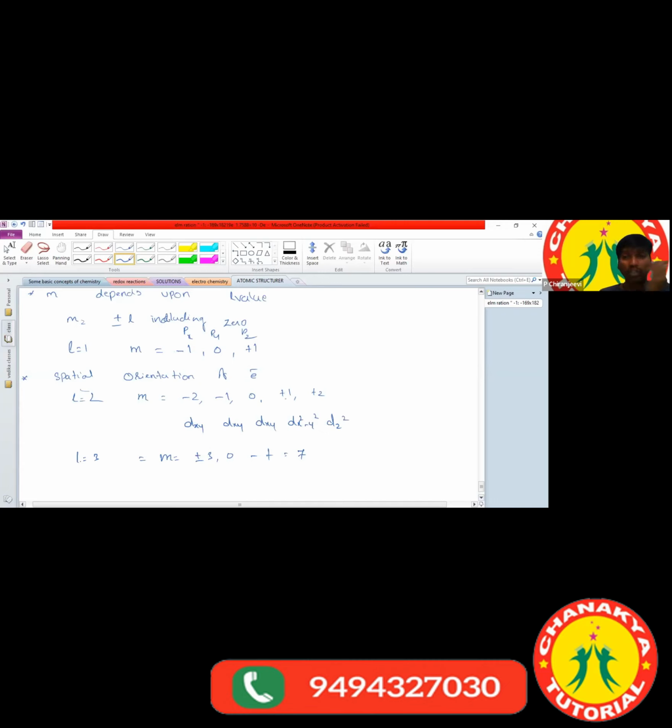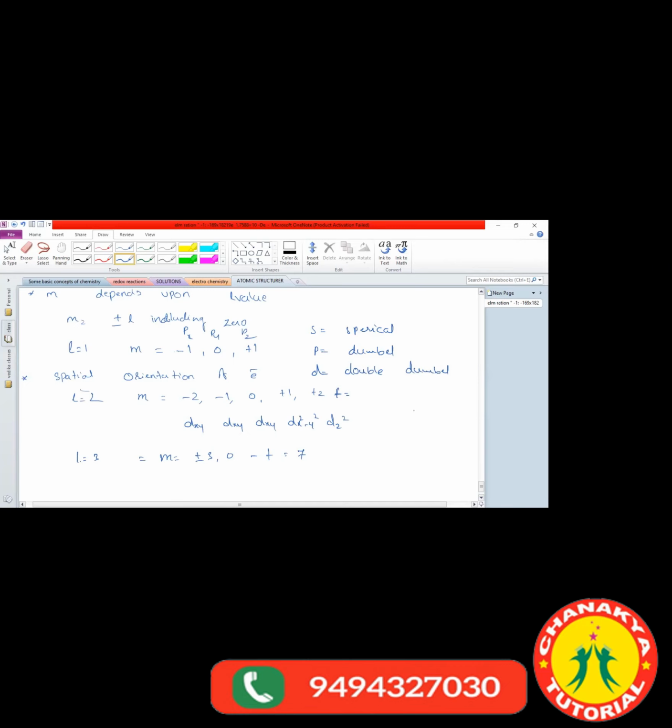Which shape does the s orbital have? Spherical shape. The p orbital has a dumbbell shape. The d orbital has a double dumbbell shape. The f orbital is 3D; it has 3-dimensional axes. Clear? So now you have got the clarity, everyone.